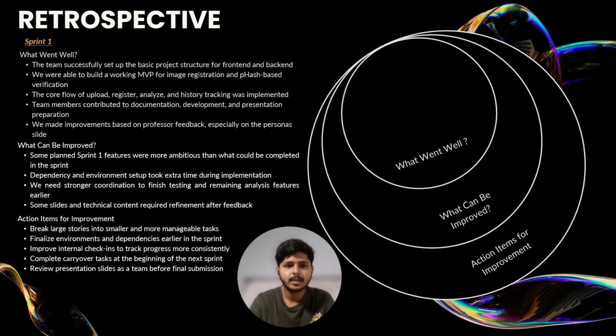What can be improved? There were also areas where we can improve. Some of the planned sprint 1 features turned out to be more ambitious than what we could realistically finish. We also spent extra time setting up dependencies and environment, which slowed down development, and coordination can be stronger, especially when it comes to finishing testing and advanced analysis earlier in the sprint. And a few slides and technical explanations needed refinement after feedback.